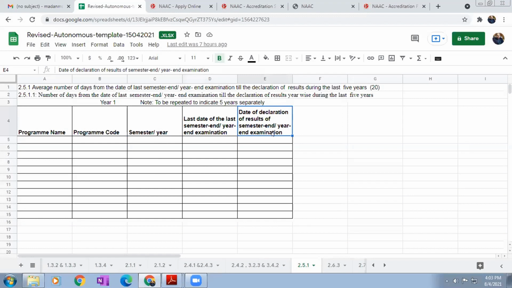Date of declaration of the results, semester end or year end. If it is year wise or semester wise, every semester, results declaration and the last day. So for all these supporting data, the timetables, all examination related data you have to maintain here.